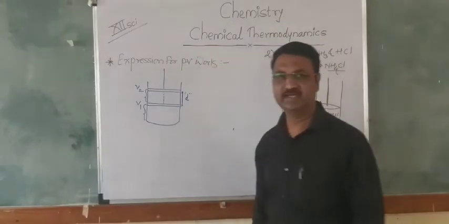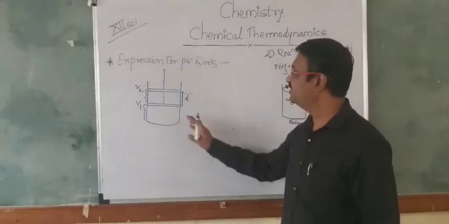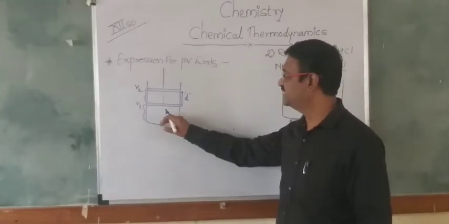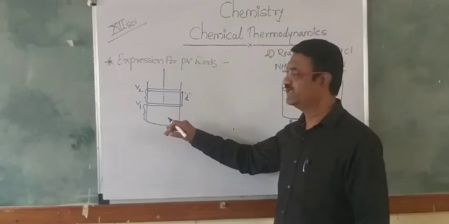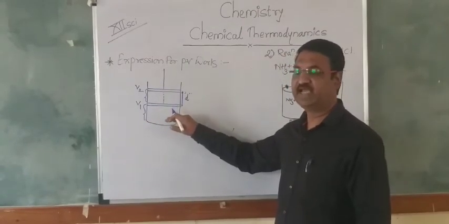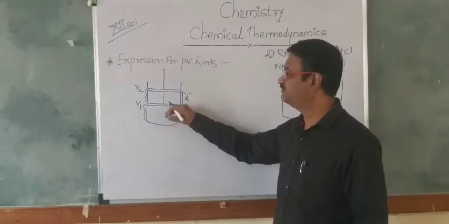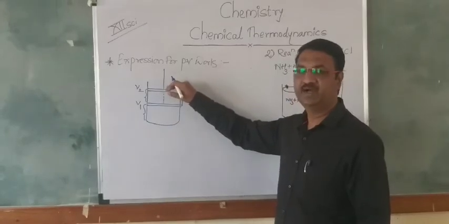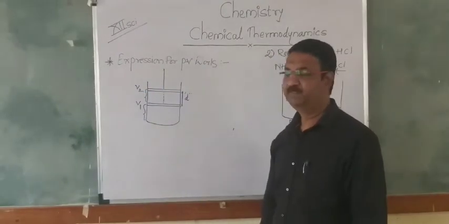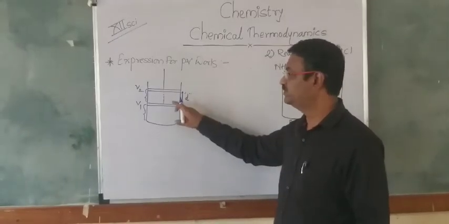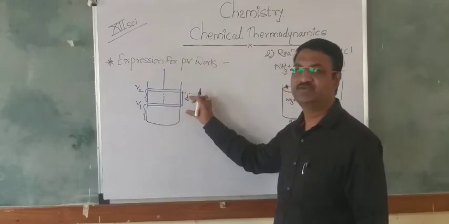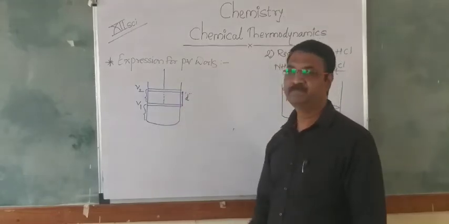So in this way we consider a cylinder which contains gas with volume V1. After some time that gas expands. The piston moves in the upward direction and reaches the final volume V2. And between V1 and V2 there is some distance which is traveled by the piston.